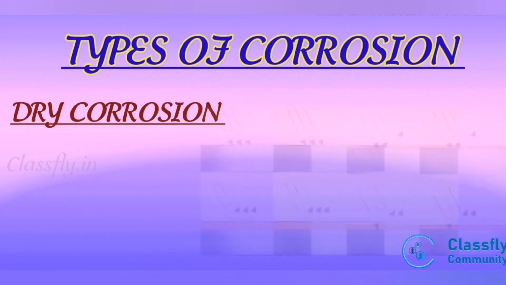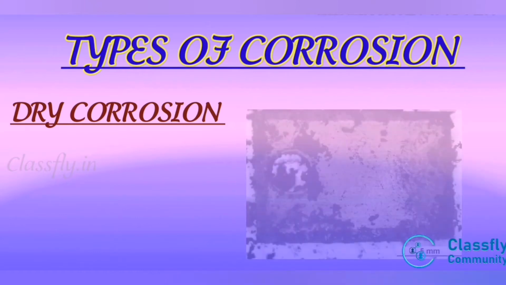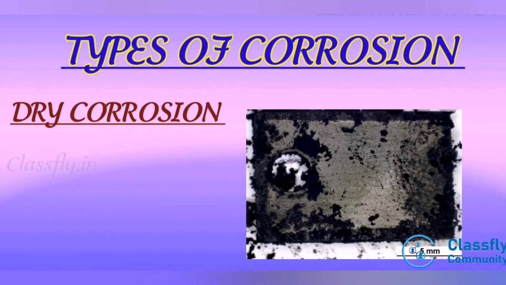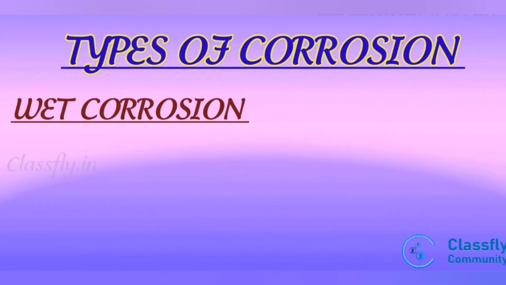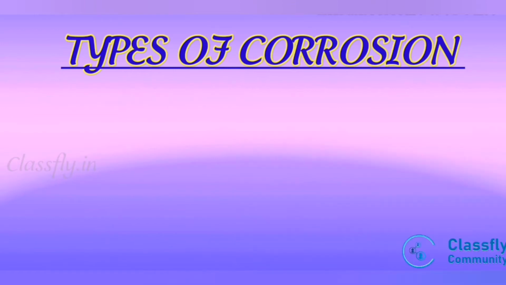Dry corrosion occurs due to direct chemical reaction between metal and gases present in the corrosive environment. For example, metal when exposed to dry gases like oxygen, sulfur dioxide, carbon dioxide and H2S. Wet corrosion is a common type of corrosion of metal in an aqueous corrosive environment. This type of corrosion occurs when the metal comes in contact with a conducting liquid or when two dissimilar metals are immersed or dipped partly in a solution. This is regarding the first category of types of corrosion.